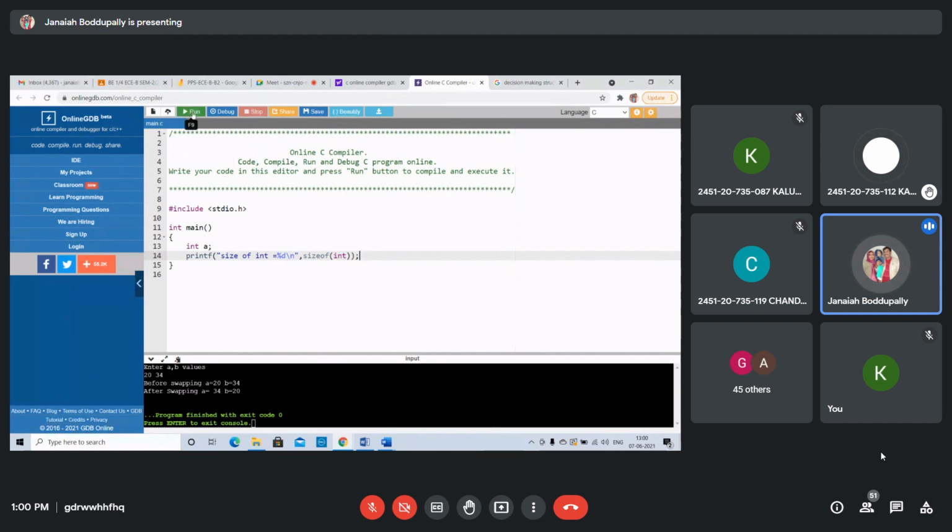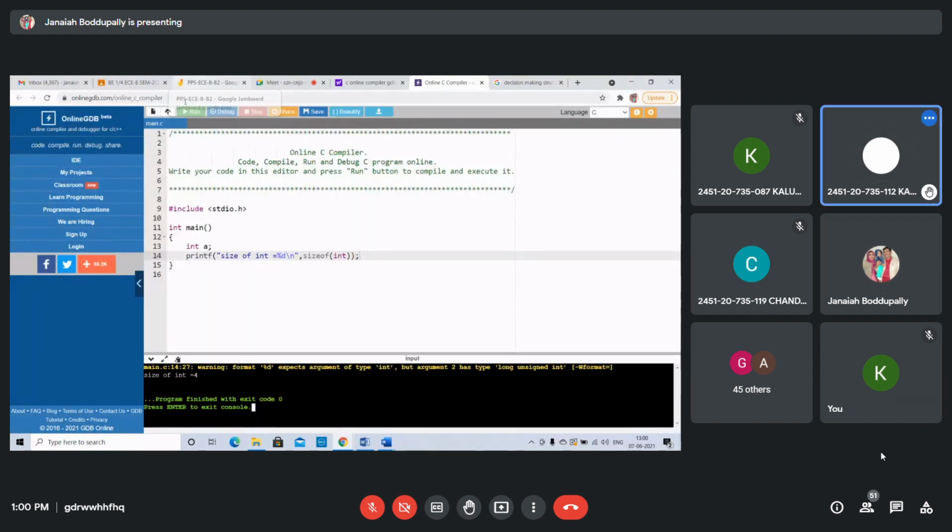Integer size should be 2 bytes. Size of int is 4 bytes it has given. Integer should give 2 bytes only. It's giving wrong. Size of integer is only 2 bytes.